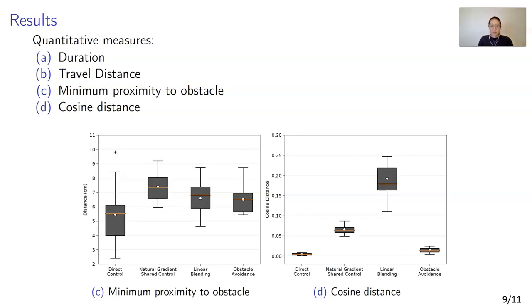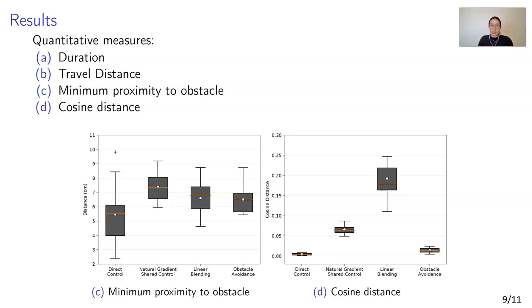We compare the average minimum proximity between the gripper and the obstacle as a notion of safety. The closer distance denotes that it is more likely to collide with the obstacle. Our method showed the highest obstacle avoidance compared to all other methods with statistical significance.